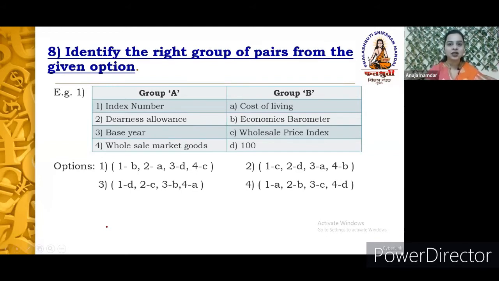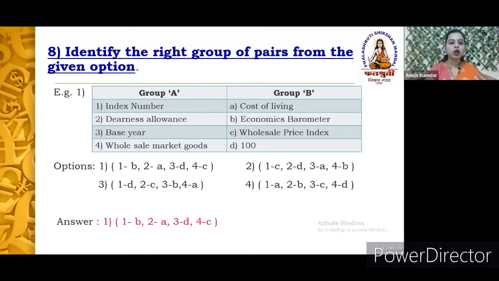Compared to last year, this year in the new pattern, question number 1 carries 20 marks. In the earlier pattern, it was only 16 marks. So obviously, if you are thoroughly ready with your concepts, then definitely you will get 20 marks out of 80 marks. It makes a lot of difference to get full marks or good marks in economics.